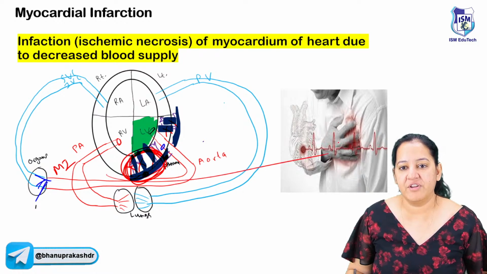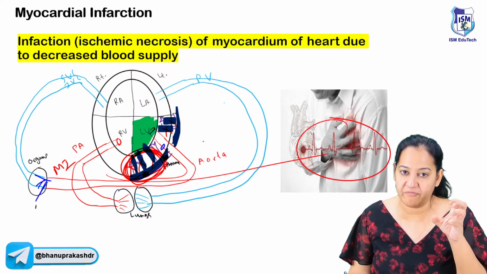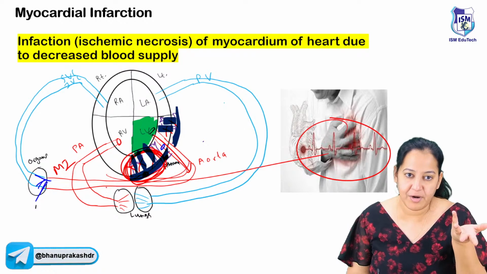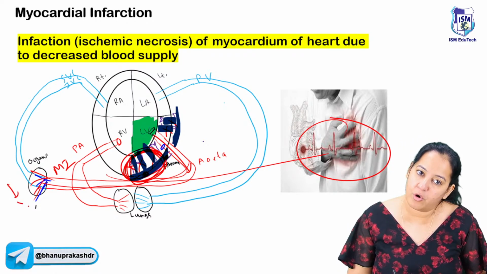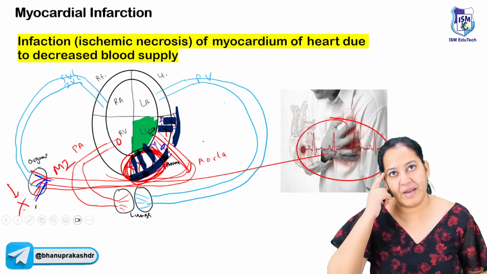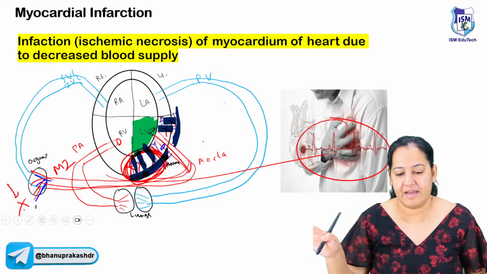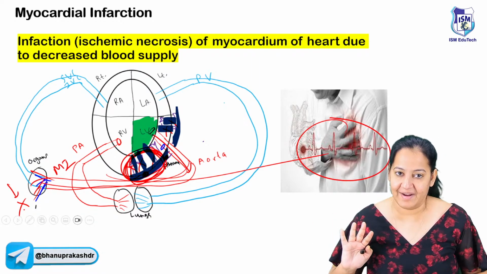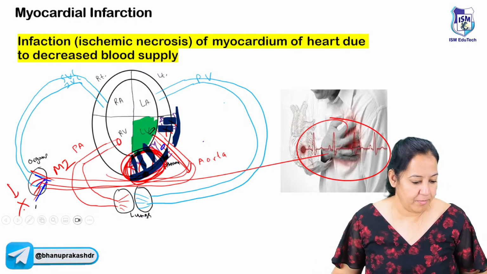So the patient has severe chest pain and the heart stops functioning. The left ventricle is not contracting. The aorta is getting less blood or no blood. All the organs are receiving less blood or no blood. A person can die because the brain does not get blood for 8 minutes. The person will die. If the kidney does not get blood for long, acute renal failure, the person can die. So because of this, the person can die. How many of you got it?